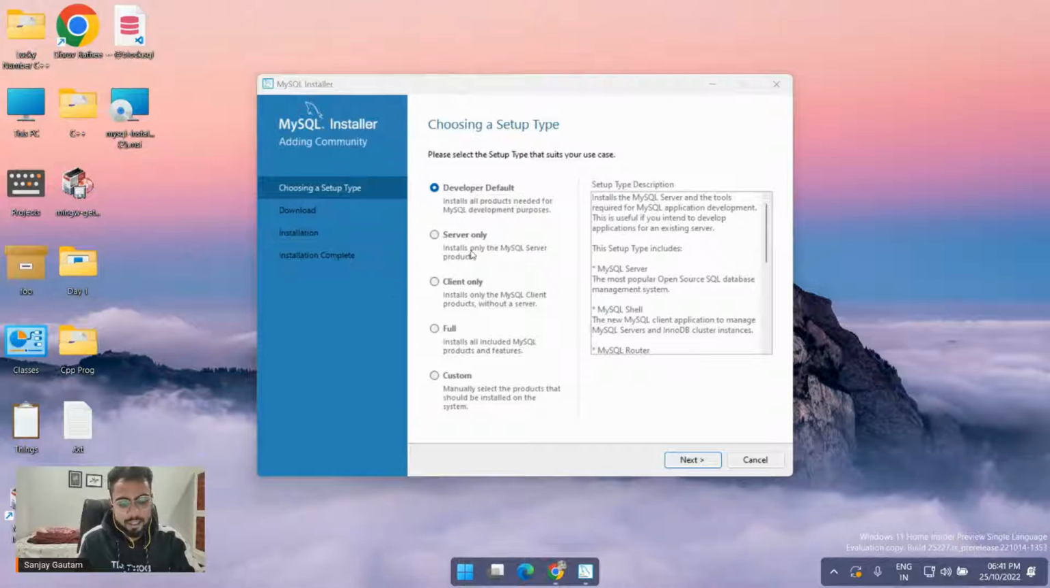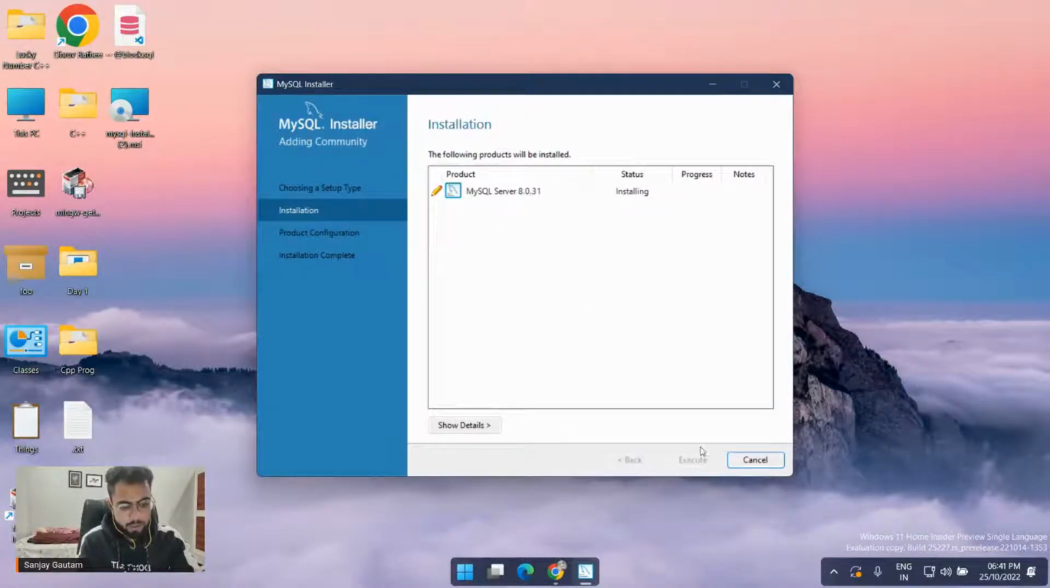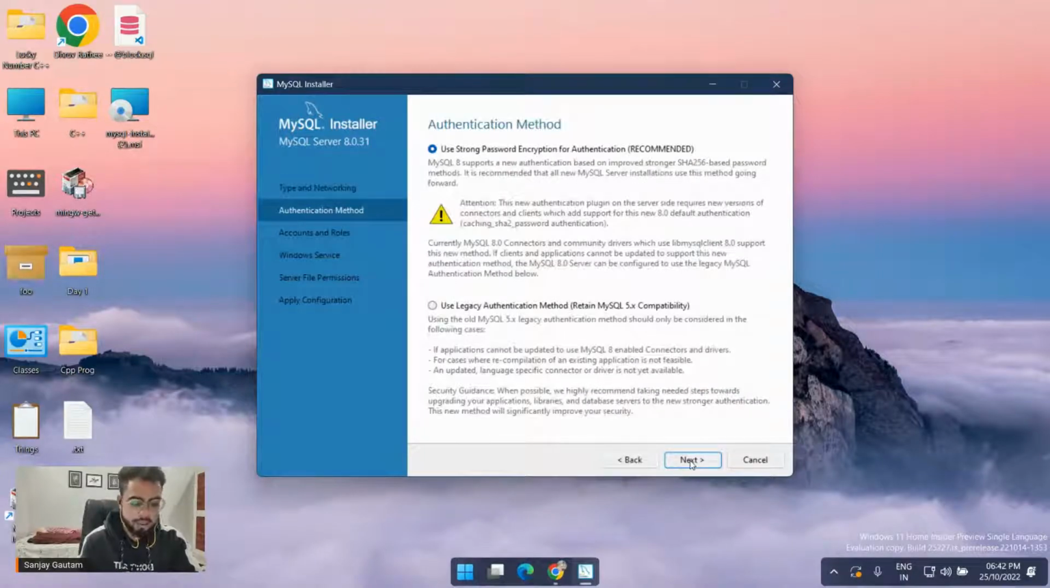You will see this screen, and you just have to install the server only now. Don't install each and everything. Just click on this server only, because we just need this right now to use the database. What is this server only? Basically, it's just your database. Click on server only, next, execute, and just wait for a few minutes. It will get downloaded and also installed. It completely depends on your internet speed how much time it's going to take, but it's not that huge. Next here, next, don't touch anything, just next, next.